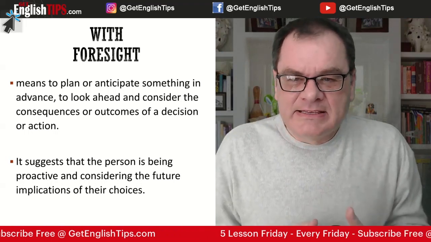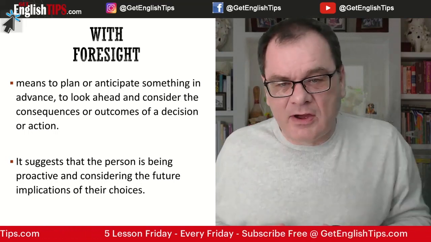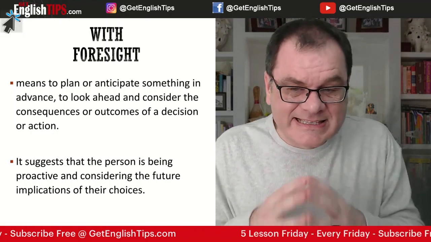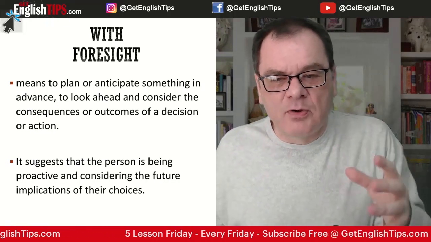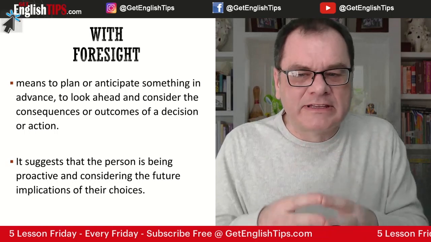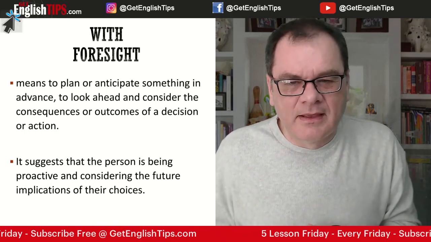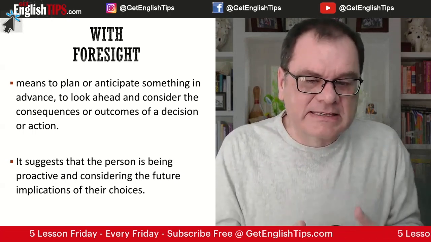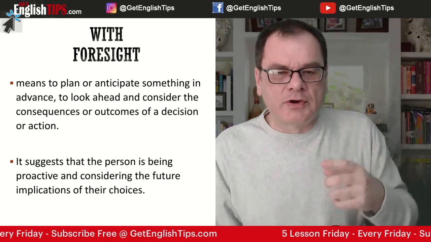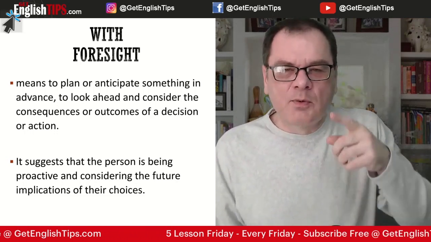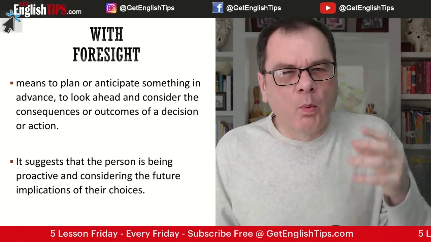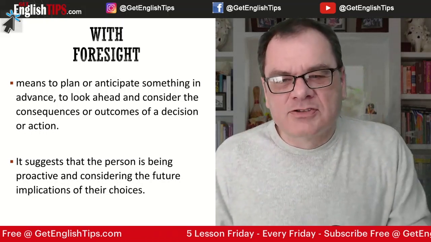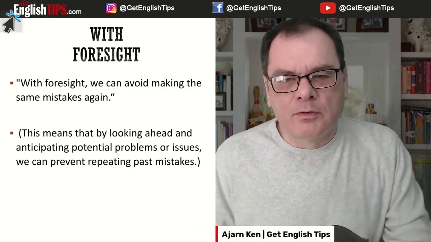What it means is with foresight, it means to anticipate or to plan something in advance. And when you're planning it, we're going to consider the consequences and the outcomes of your plan, of your decision, and of your action. We're going to be taking a proactive approach, and we're going to be considering the future implications of your choices. With foresight, we're going to be planning ahead. We're going to be thinking what could go wrong, what's going to be the consequences. That is with foresight. So let's have a look at an example.